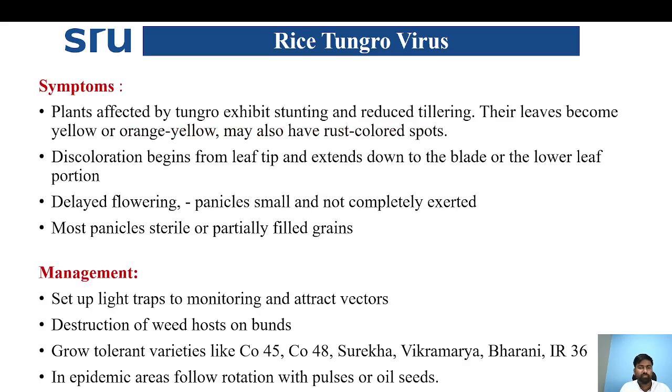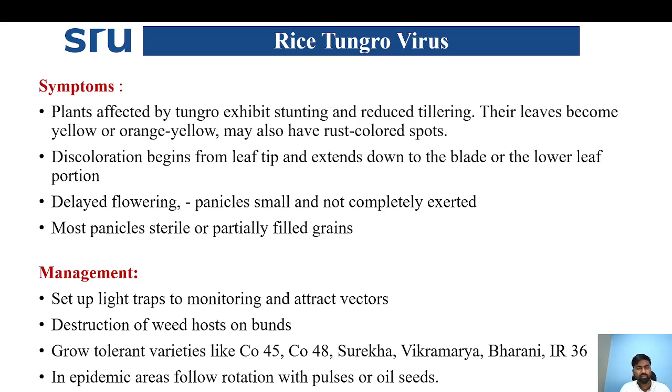Symptoms: plants affected by tungro exhibit stunting and reduced tillering. Their leaves become yellow or orange yellow, and may also have rust colored spots. Discoloration begins from the leaf tip and extends down to the blade or lower leaf portion. Flowering is delayed, and panicles are small and not completely exerted. Most panicles are sterile or have partially filled grains. So all these are the different symptoms, mainly the orange colored leaves with rusty colored spots, which is the major identifying character of rice tungro virus.